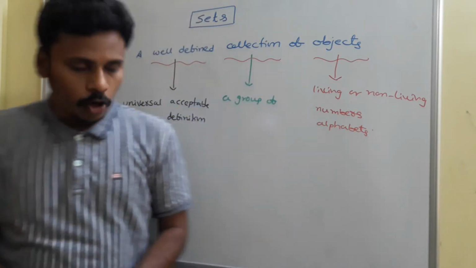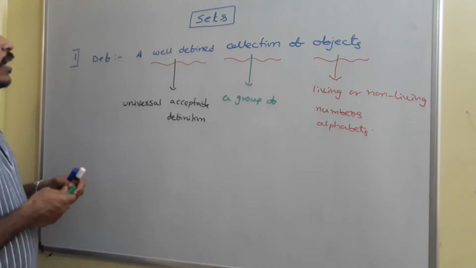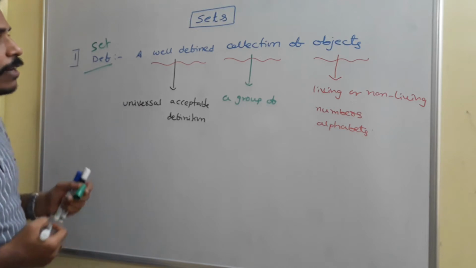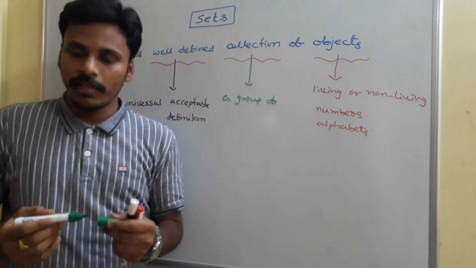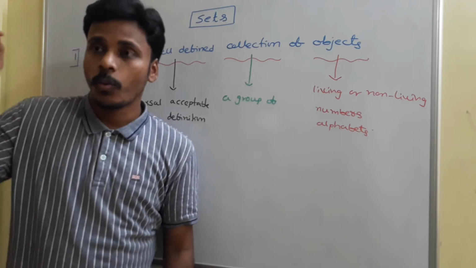Is it clear? So at the end, this is the definition for set: a well-defined collection of objects. I think it is very clear for all of you. Is it clear? Just think once, what is a set?